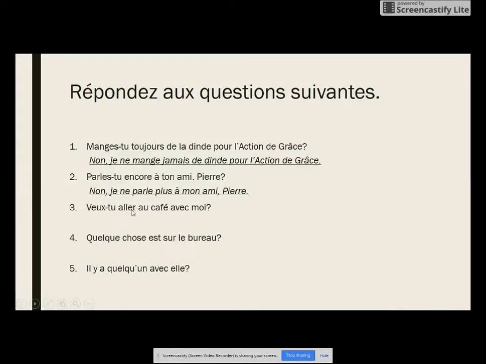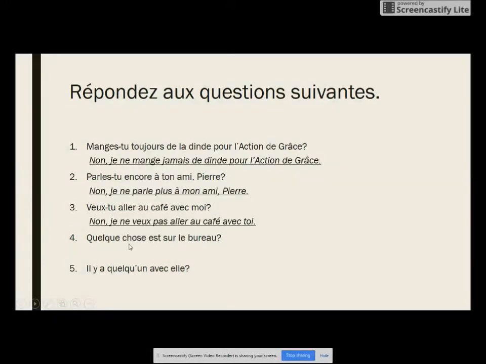Toi, veux-tu aller au café avec moi? Here, we're just going to use ne pas to make it negative, and ne pas is going to go on our conjugated verb, which is veux. Non, je ne veux pas aller au café avec toi. No, I don't want to go to the cafe with you.